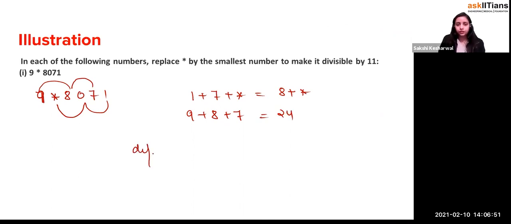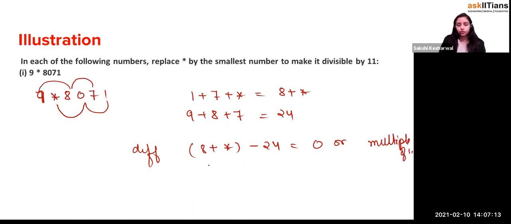So what do we have to do? You have to take the difference. So 24, I'll write like this. Take the difference because you have to keep this as star. So 8 plus star minus 24 is what? It should be 0 or a multiple of 11, yes or no?